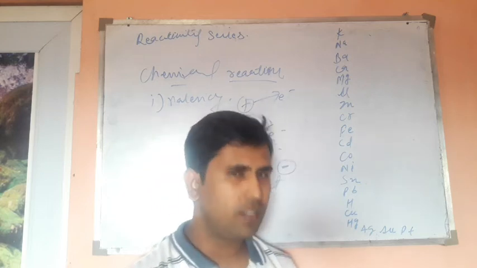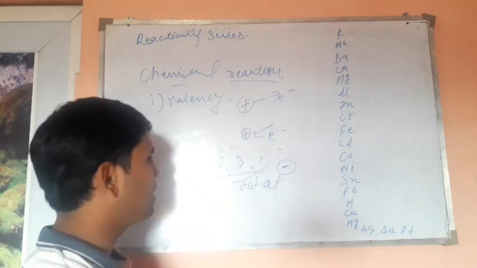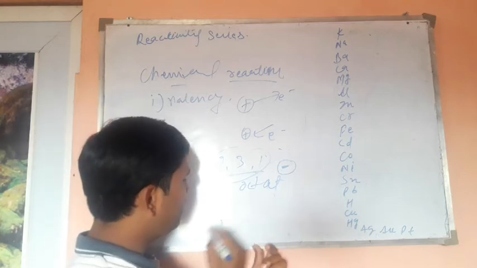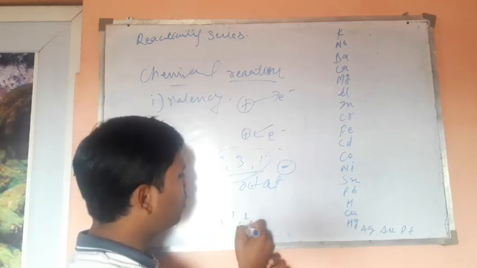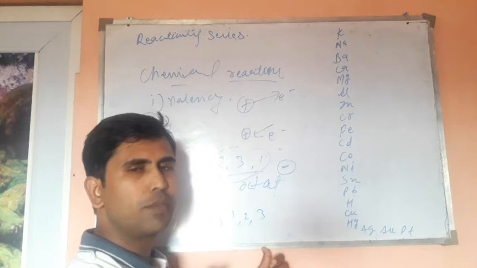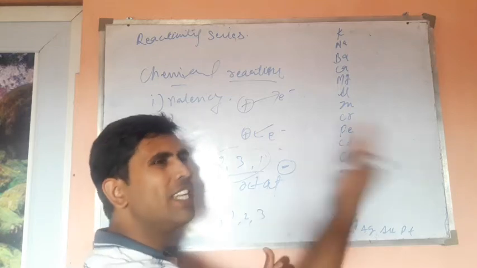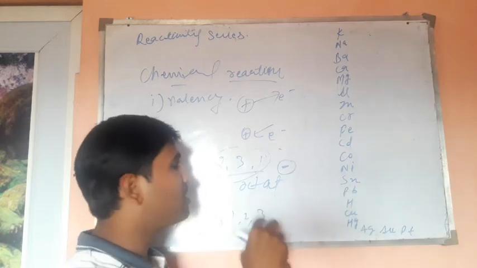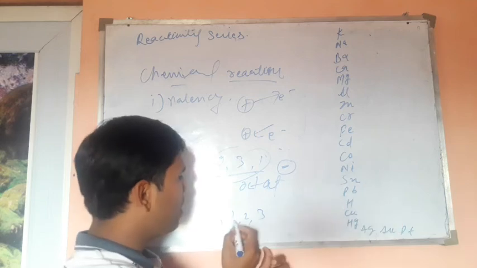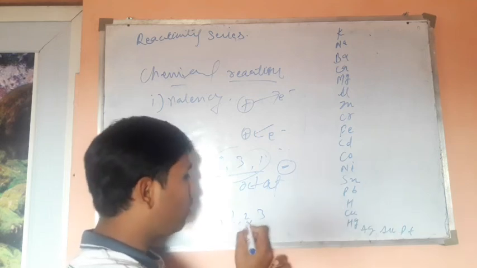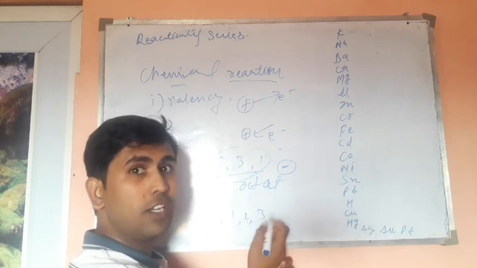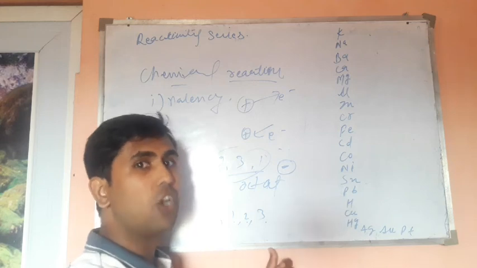In previous classes, we have discussed that if any element has just 1 electron or 2 electrons or 3 electrons in its outermost orbit, it will surely donate its electrons. Why? Because it's difficult to get 7 electrons or 6 electrons or 5 electrons to complete its octet.